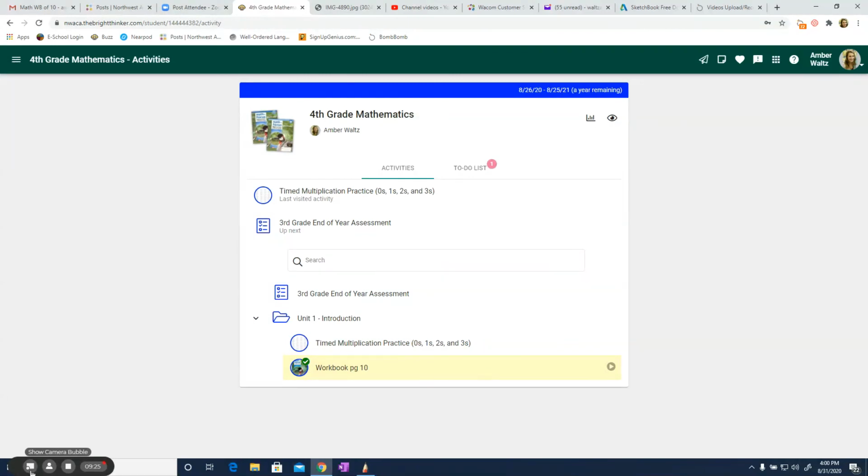Most important thing, guys, is I have to be able to read it. If it is blurry and I can't read it, I can't grade it. So I have to be able to read it. All right. So if I get it and I cannot read it, I'm going to send it back to you and ask you to take another picture.